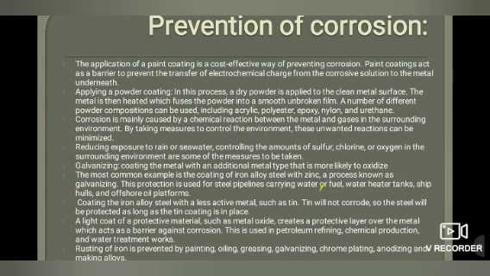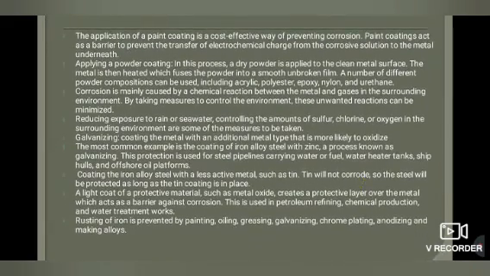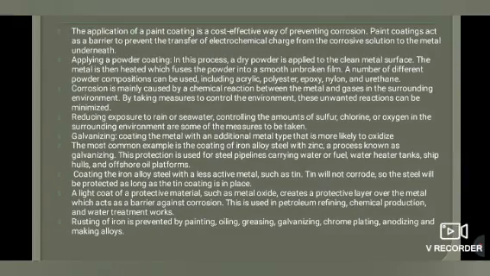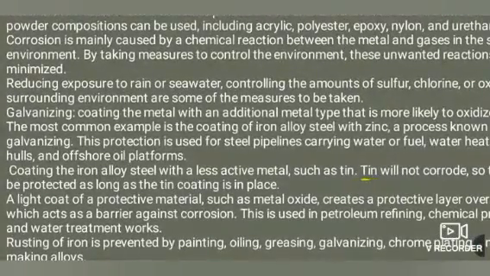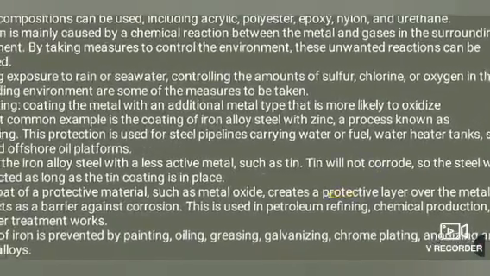Third, corrosion is mainly caused by chemical reaction between the metal and gases, so by taking measures to control the environment, these unwanted reactions can be minimized. Reducing exposure to rain or seawater, and controlling the amount of sulfur, chlorine and oxygen in the surrounding environment, are some of the measures to be taken. Galvanizing is also one of the methods, in which we coat the metal with an additional metal that is more likely to oxidize.